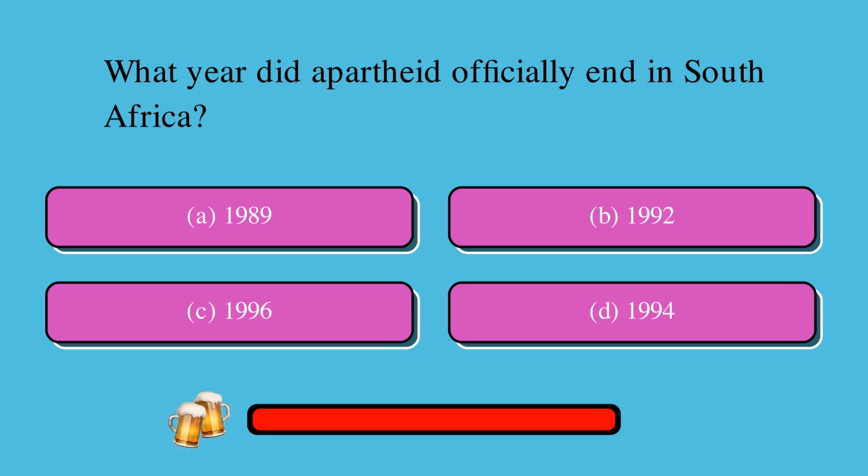What year did apartheid officially end in South Africa? Is it A, 1989, B, 1992, C, 1996, or D, 1994? The correct answer is D, 1994.